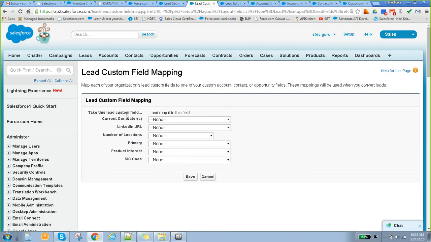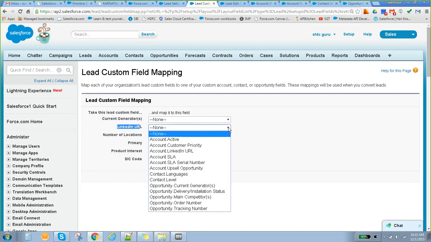See here, these are the custom fields which are available in the leads, which are not mapped to any of the others. Ignore the rest of the things. If you see here, LinkedIn URL, which was created just now. In this drop down list, it is asking which field to map this lead field into.